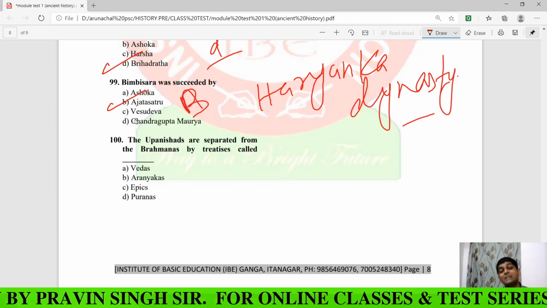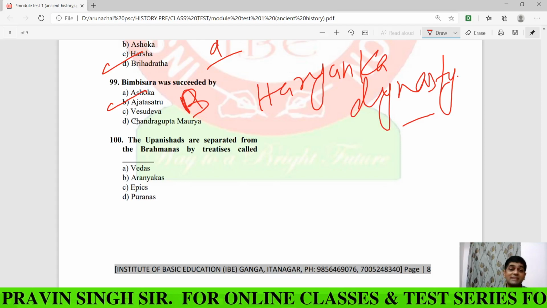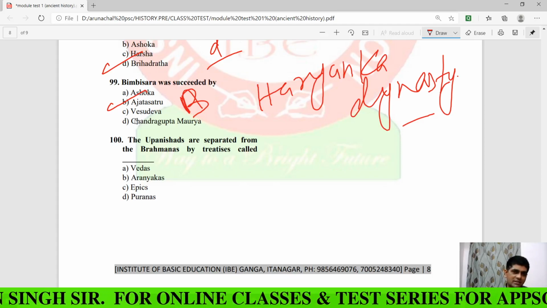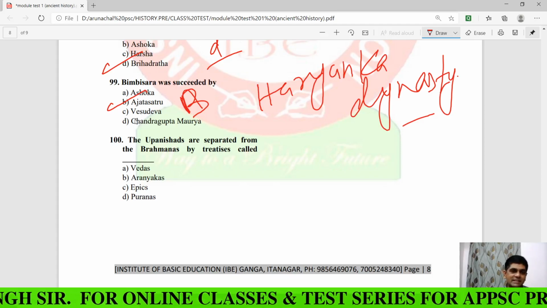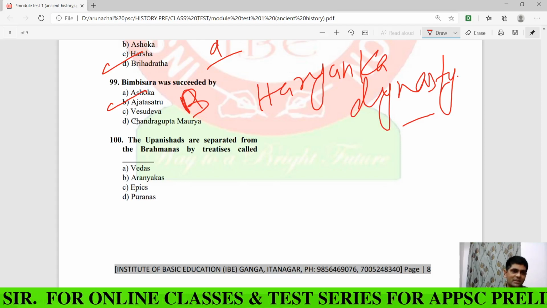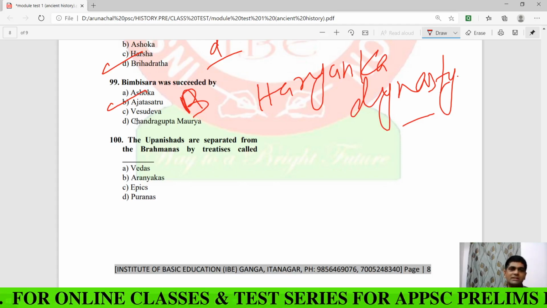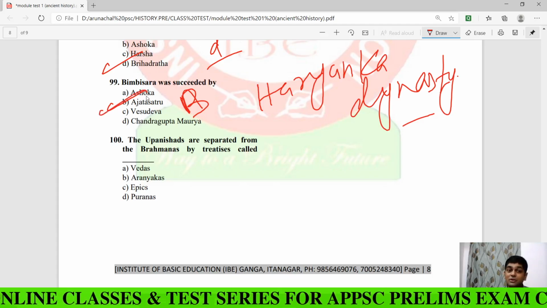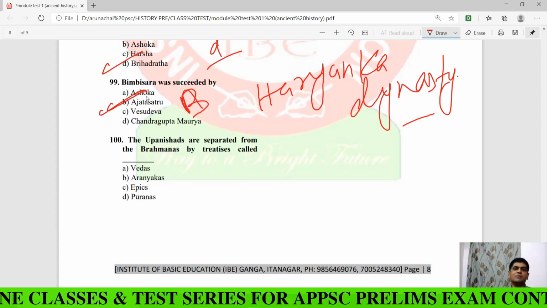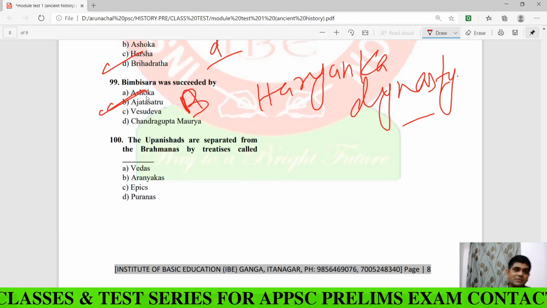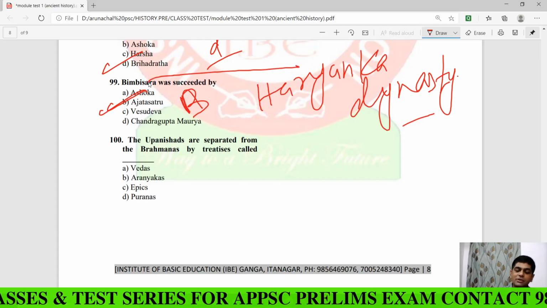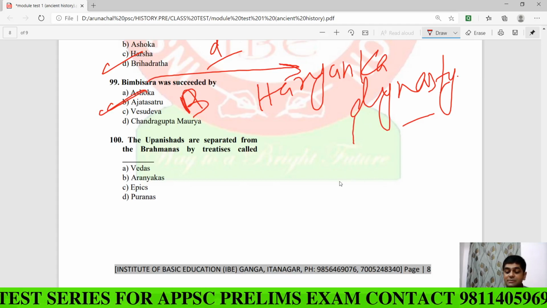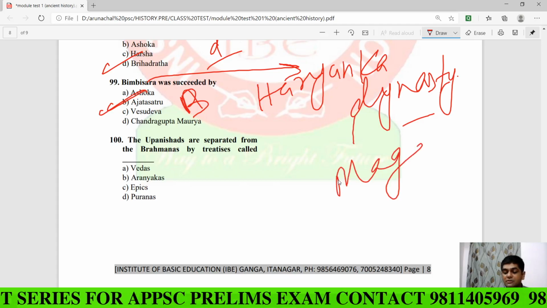So Ajatashatru killed his own father in order to become the king. That is why an allegation was imposed, and it is true as well. The allegation is what? Patricide. It means he killed his own father. Who? Ajatashatru. And Ajatashatru was the contemporary of Lord Buddha. So Bimbisara was succeeded by whom? By Ajatashatru, and Bimbisara was the founder of which dynasty? Haryanka dynasty. And the Haryanka dynasty ruled in which part of the Indian subcontinent? Answer is Magadha.